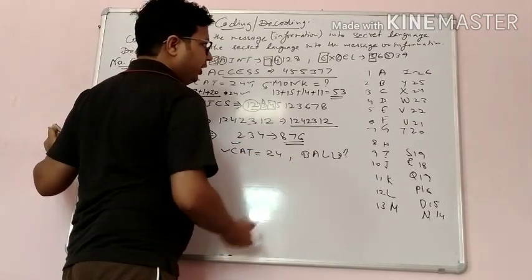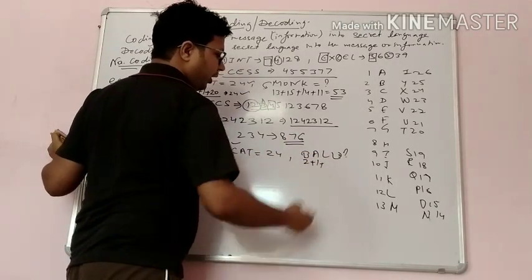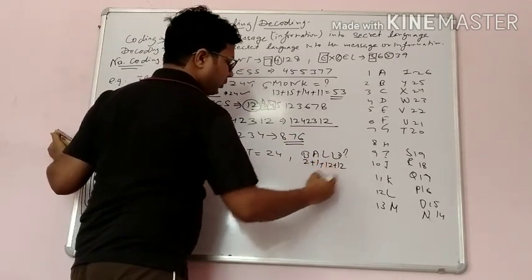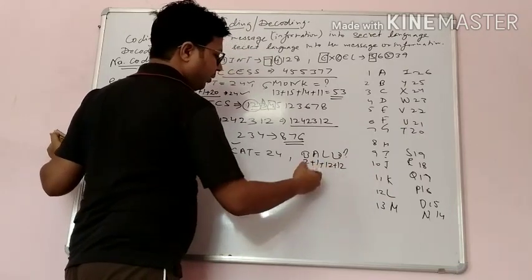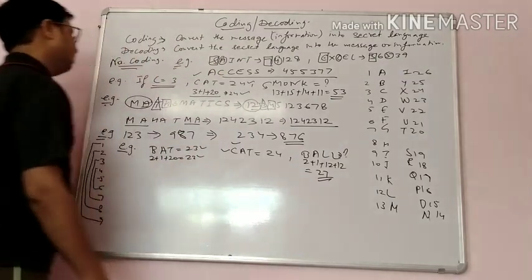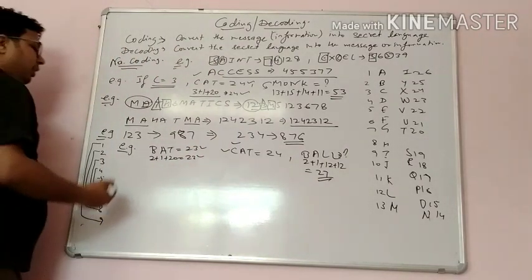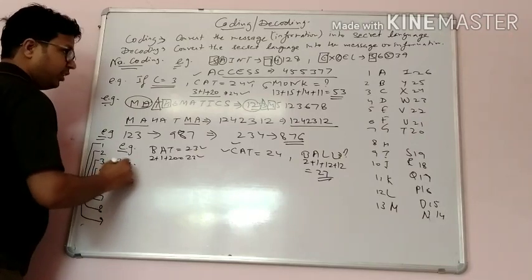So position of B is here 2. Position of A is 1, position of L is 12, position of L is 12. If you will add them all, 24 + 3, 27. So ball will be coded as 27. Next example I will take.